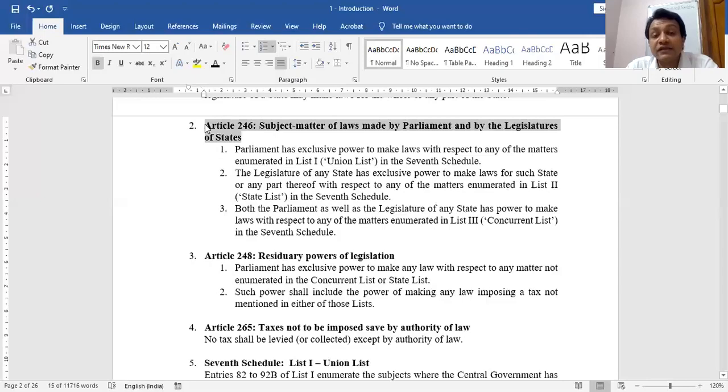That Parliament has exclusive power to make laws which are in Union List 1 of the 7th Schedule of the Constitution. The state has the exclusive power to make laws which are in List 2, the State List of the 7th Schedule. But as far as Concurrent List 3 of the 7th Schedule is concerned, both Parliament as well as the legislature of the state can make laws.